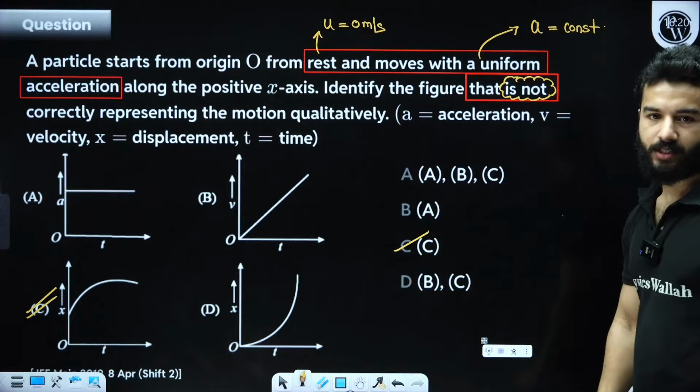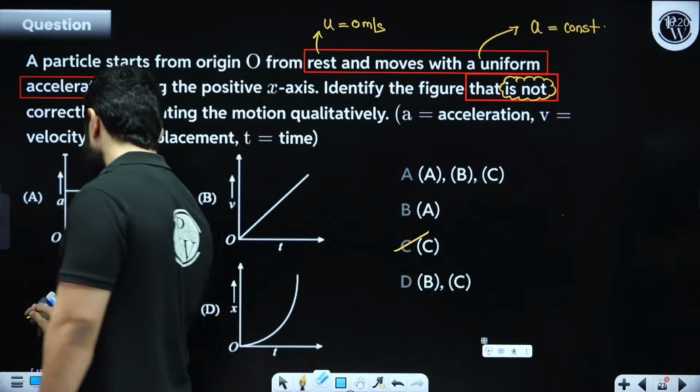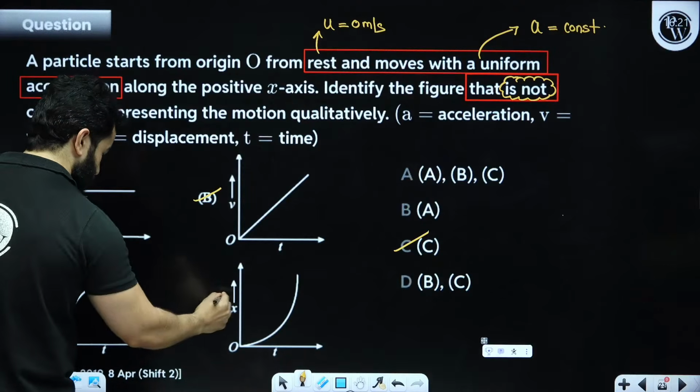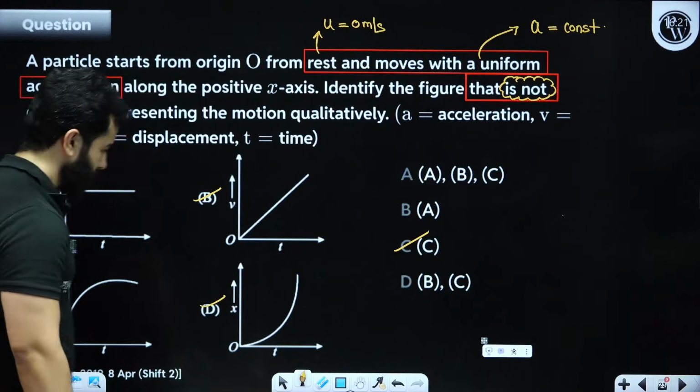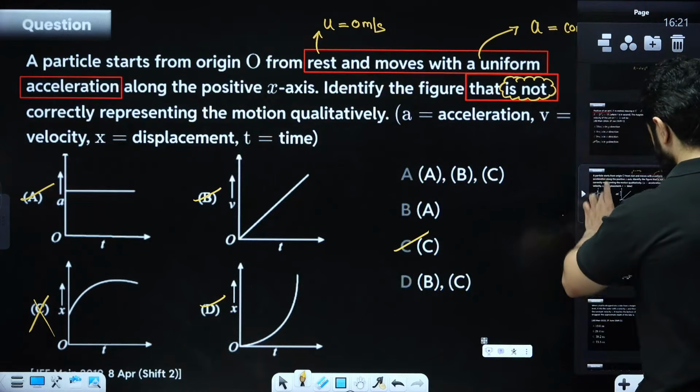C is not correct. Clear? Right? C is not correct. This is correct. This is correct. This is correct. This is not correct. So the C option is going to be our correct answer.